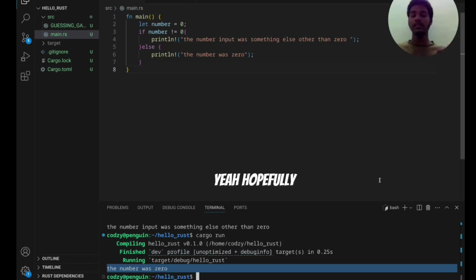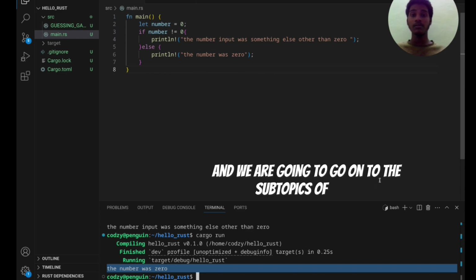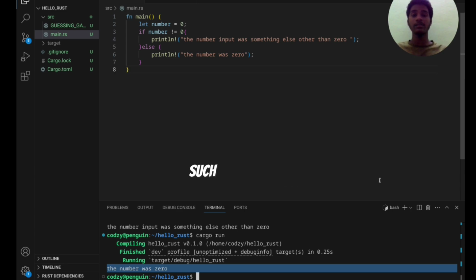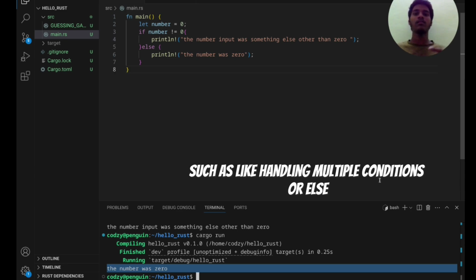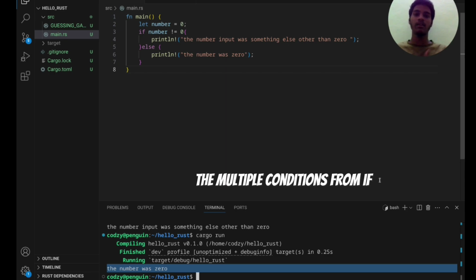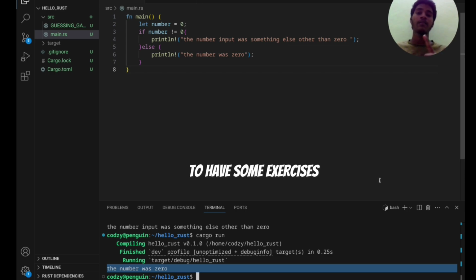Hopefully we have completed discussing the if and else expressions, which was a bit easy for us. We are going to go on to the subtopics of these if and else expressions, such as handling multiple conditions from if and else. And also we are going to have some exercises all about control flow. We are going to do that in our next videos.